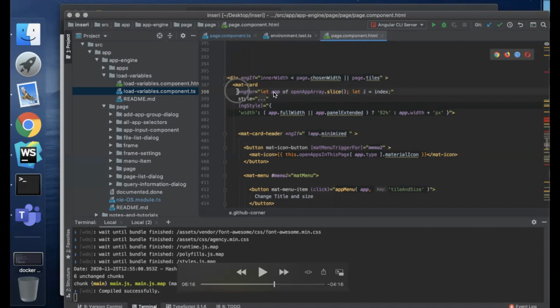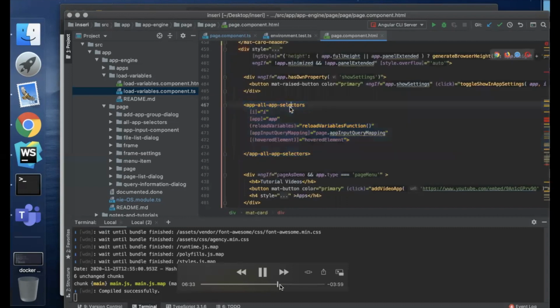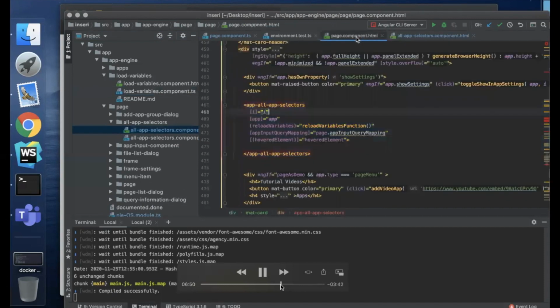This app object contains all the information about the app. We already saw all these app selectors before. If we add a new app, we have to include it as a child in this parent component. It takes the app information as input, and this is the container for every app.